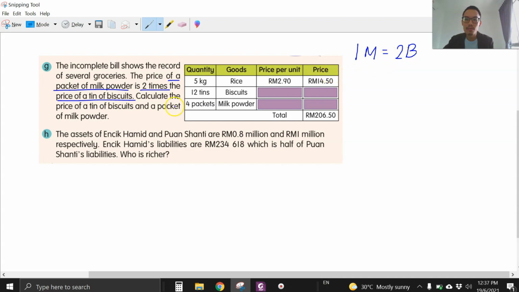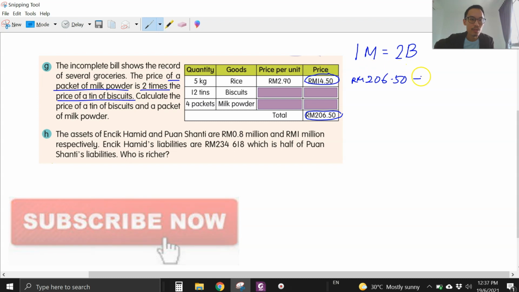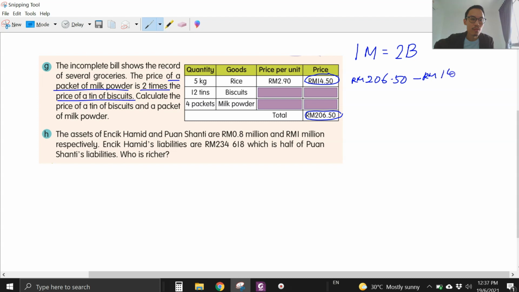Find the price of a tin of biscuit and a packet of milk powder. Okay, what we do is we take the total here, jumlah dia, 206 ringgit and 50 cents minus the rice first. Tolakkan beras dulu. 14 ringgit and 50 cents. We get 192 ringgit. Okay, let me just check.